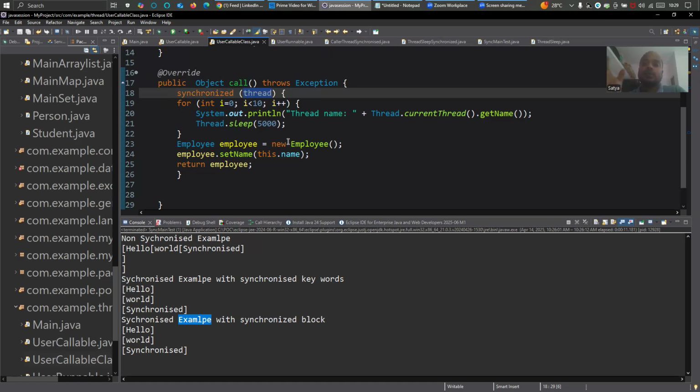It depends on you. Logically, you have to think about what you are going to apply the lock on. Then only your program will work properly. If you want to learn more about thread, you can look up threading in Java.